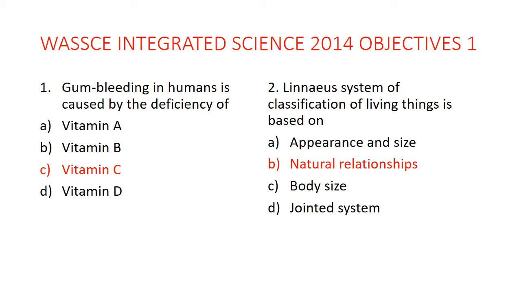There was this man called Aristotle who came before Linnaeus, but he classified living things just based on their appearance, how they move. For example, he puts a bird and an insect into one group because they all fly.